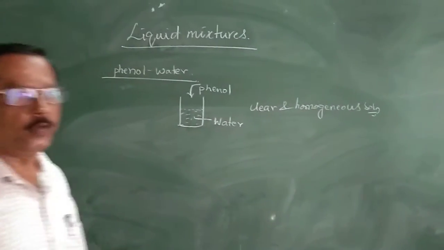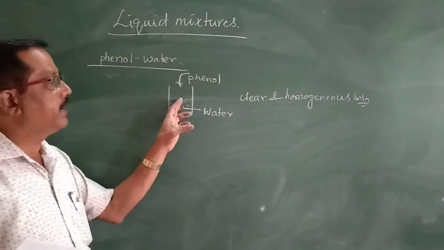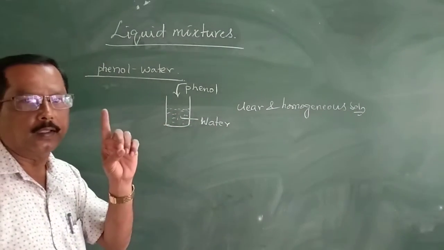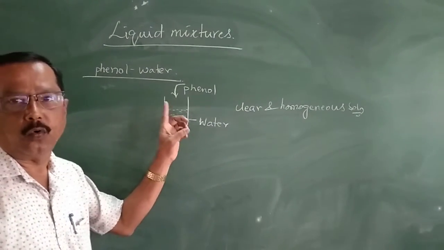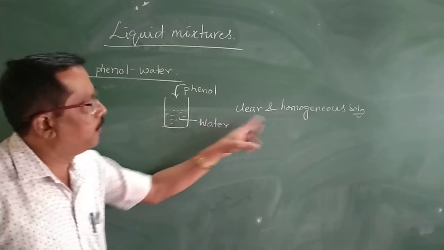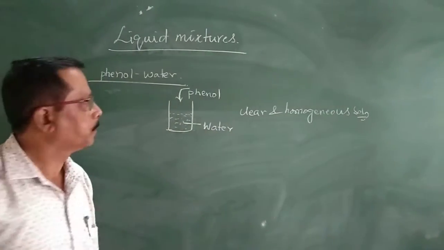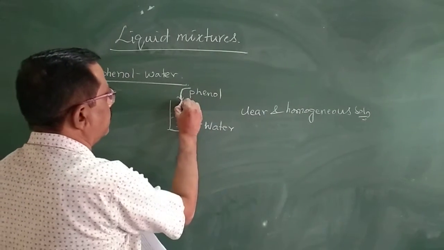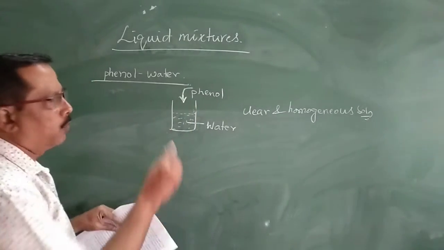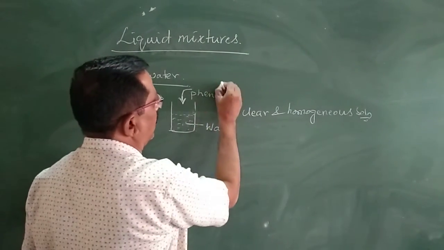So here we will not find any two layers. It gives only one layer, that is called a homogeneous solution. Further, let us assume we are going to add a few more drops of phenol.